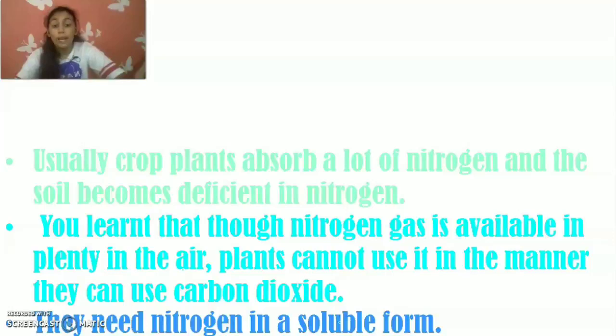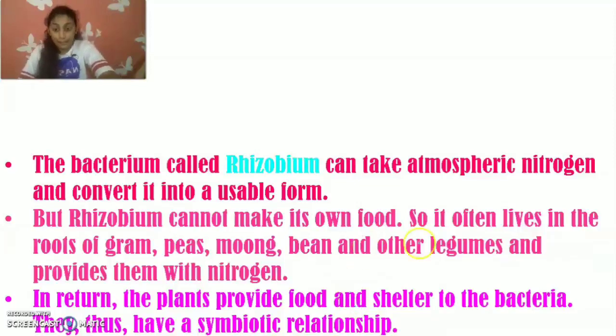Usually, crop plants absorb a lot of nitrogen and the soil becomes deficient in nitrogen. You learned that nitrogen gas is available in plenty in the air, but plants cannot use it in the way that they can use carbon dioxide. They need nitrogen in a soluble form. The bacterium called Rhizobium can take atmospheric nitrogen and convert it into a usable form.